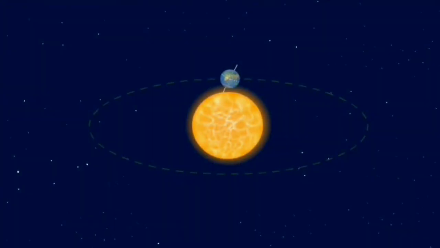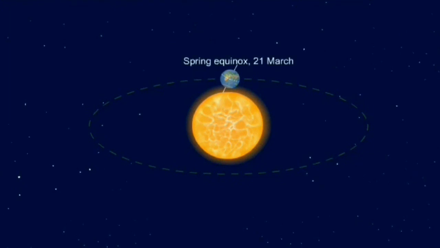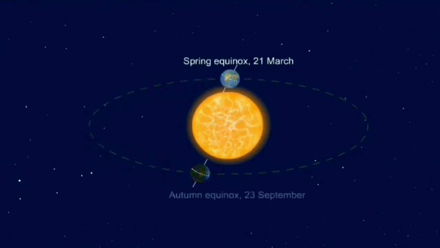Let us understand the term equinox. Equi means equal and nox means night. Equinox is the time when all the places on the Earth have equal duration of day and night. Each year on 21st March, the spring equinox, the sun shines directly on the equator. Again on 23rd September, the autumn equinox, the sun shines directly on the equator.